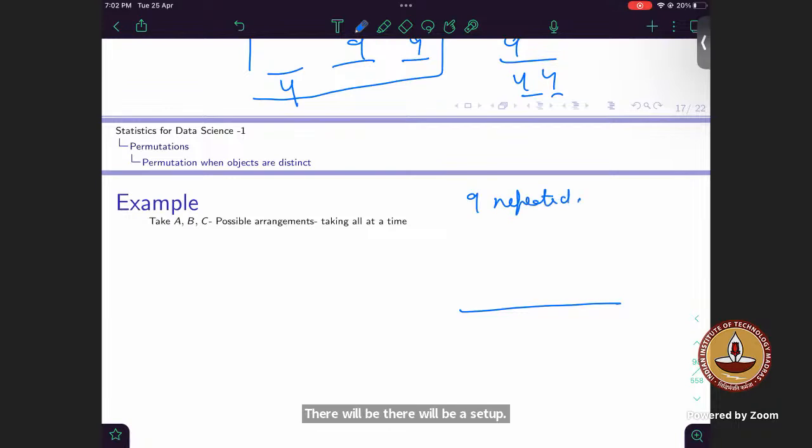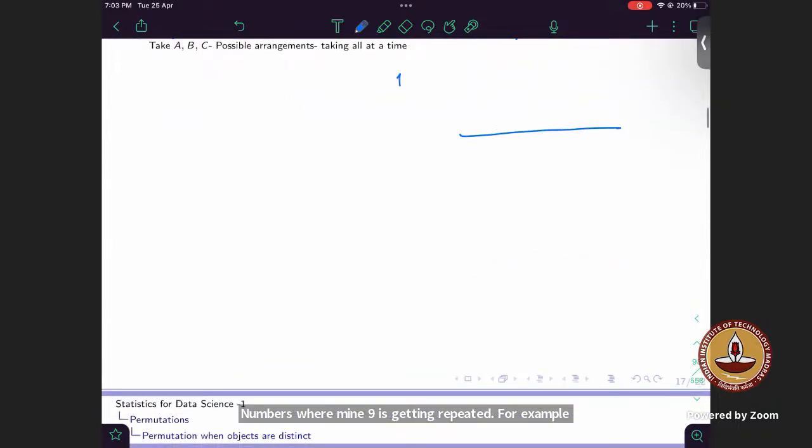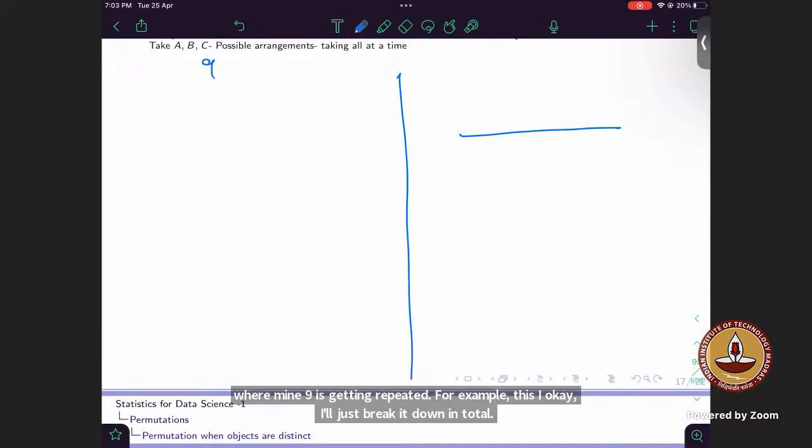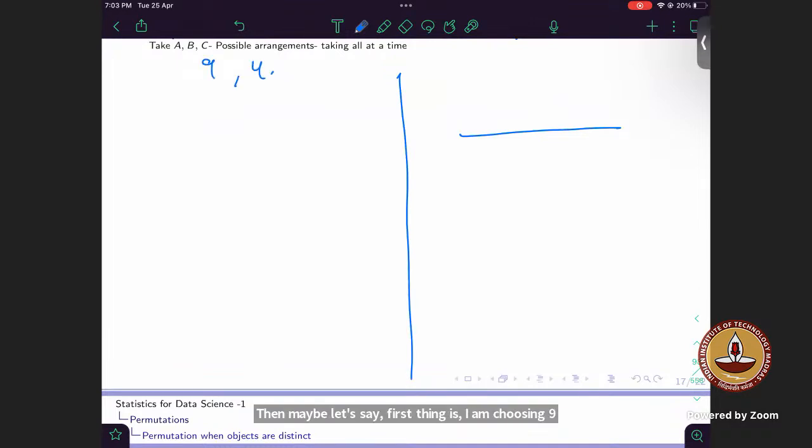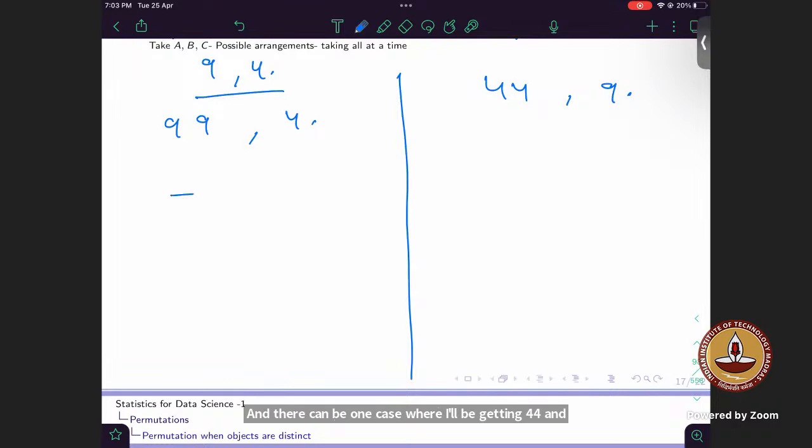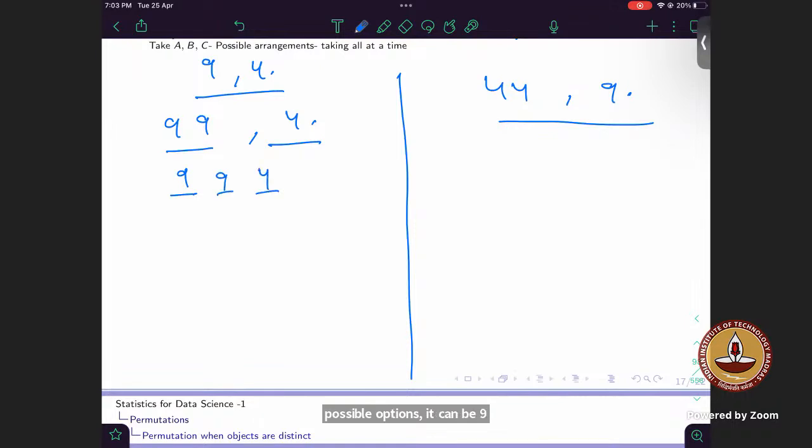I'll just break it down in total. Let's say first thing is I am choosing 9 and 4. Now out of this 9 and 4, there will be cases where I'm getting two 9s and one 4, and there can be cases where I'll be getting two 4s and one 9. After choosing these options, it can be 9, 9, 4; 9, 4, 9; and 4, 9, 9.